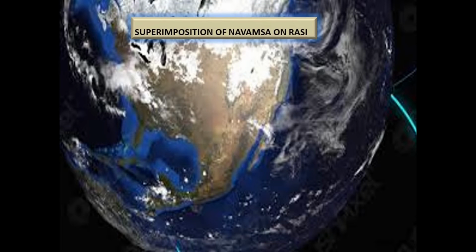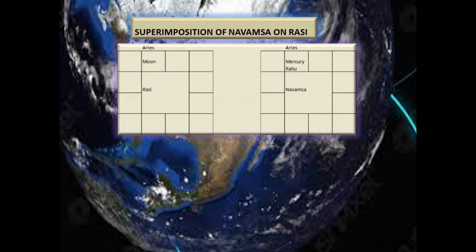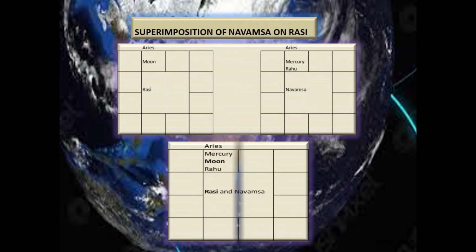Superimposition of Navamsa on Rasi. Everything is simple here. We simply transfer the planets located in Navamsa to the main birth chart and see their conjunctions. As in this example, Mercury and Rahu are in the sign of Aries in Navamsa, just as the Moon in the main birth chart is in the sign of Aries as well.